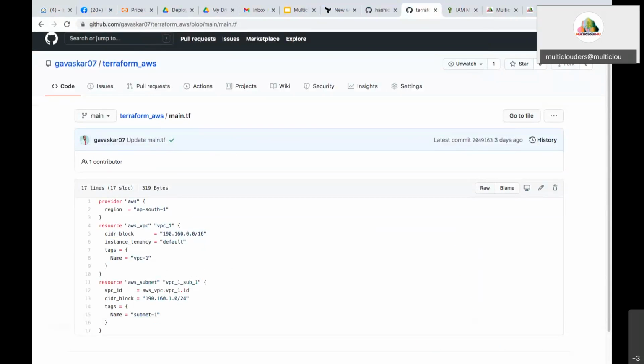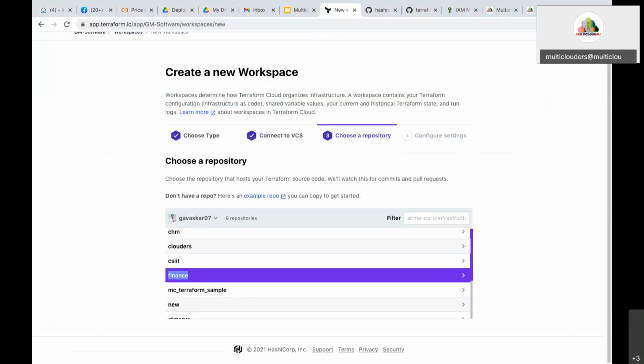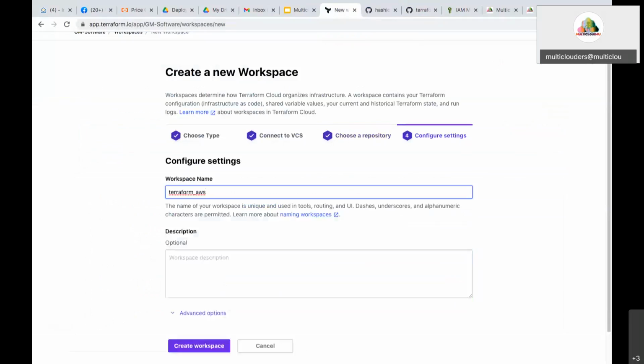Now you see, you can find all the repositories present in my GitHub account. I am going to use this Terraform_AWS repository, which contains main.tf. Okay, main.tf, and you have to give the workspace name.